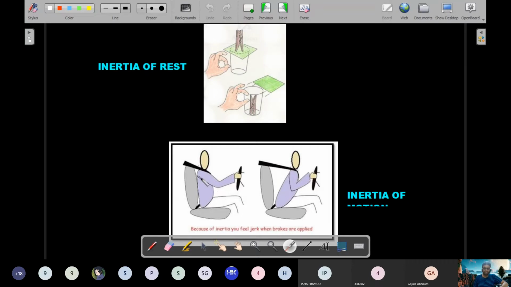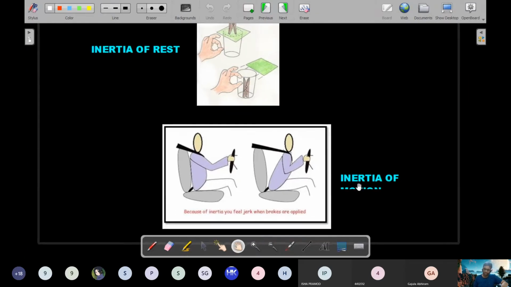Another famous example of inertia is when your car is moving and you have to wear a seat belt. If you suddenly apply brakes, the car stops, but your body, which was in a state of motion, continues to be in the state of motion. Please understand, it was already in motion, and in this picture it continues to do so unless there is an external force applied to stop that motion. So this concept, obviously, you would realize will be called inertia of motion. Okay, next.